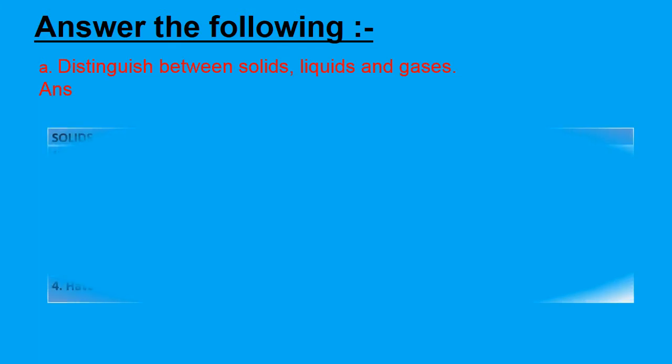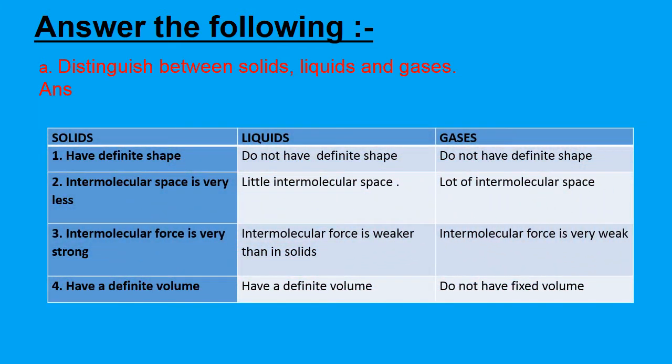Now we come to answer the following questions, which is exercise number 4. Part A, distinguish between solids, liquids and gases. So here first we will make a table. In the first part we will write down solids, then liquids and then gases. So the first point is solids have definite shape, whereas liquids do not have definite shape, and gases also don't have definite shape. So this is our first point to distinguish between solids, liquids and gases.